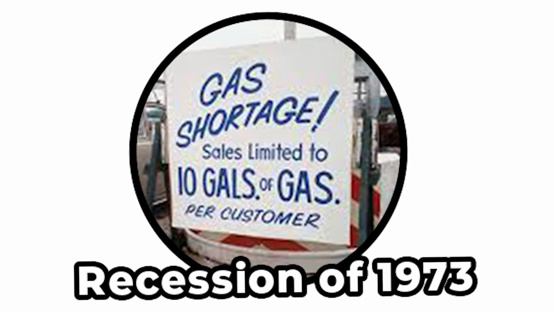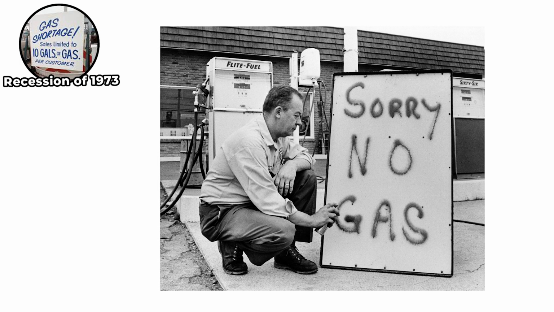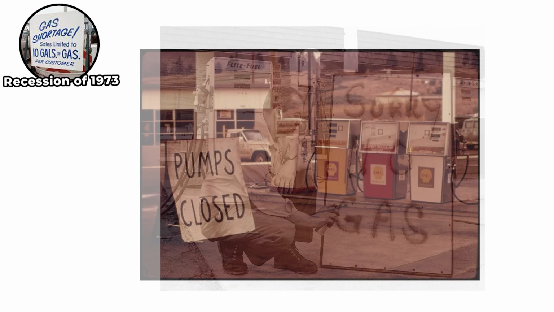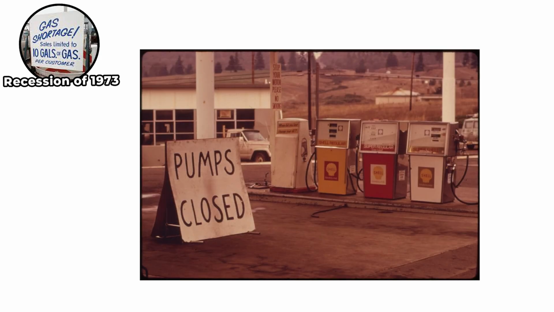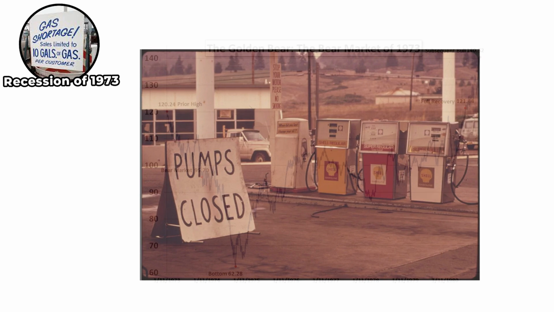The 1973 to 1975 recession was fueled by the oil crisis, when OPEC imposed an embargo on the U.S. and other nations that supported Israel during the Yom Kippur War. Oil prices quadrupled overnight, leading to gas shortages, long lines at stations, and soaring transportation costs. At the same time, the economy faced stagnant growth, high inflation, and rising unemployment, a rare combination known as stagflation.